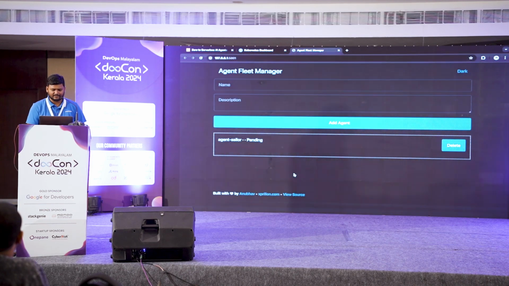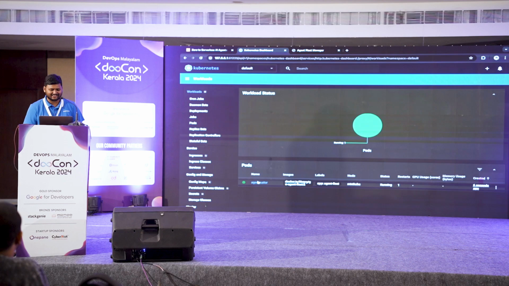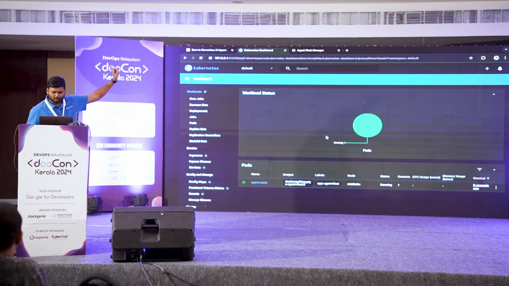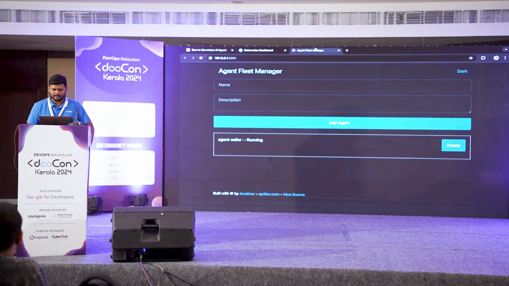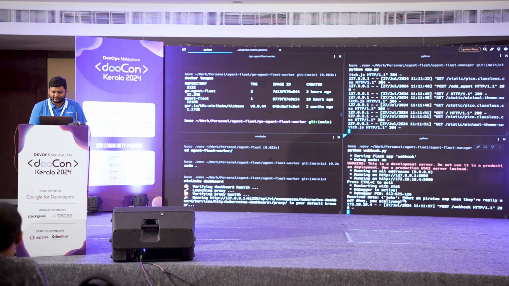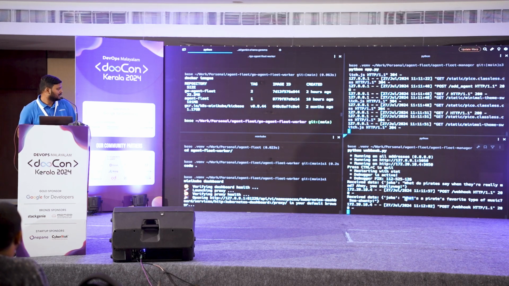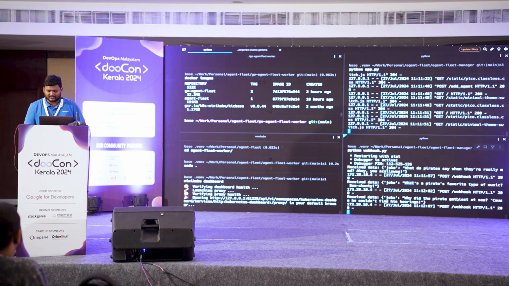The agent is in pending state right now. Now it's in running state, and you can see the same here. Agent Sailor is available, running one single pod. And what is it doing? It's posting pirate jokes on this webhook, and you will see a new joke every 5 seconds coming in here. Obviously, the 20 jokes are already generated.